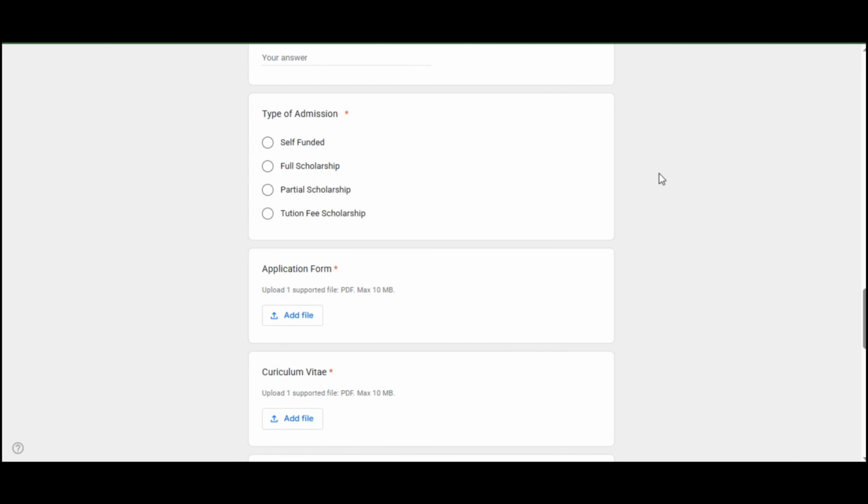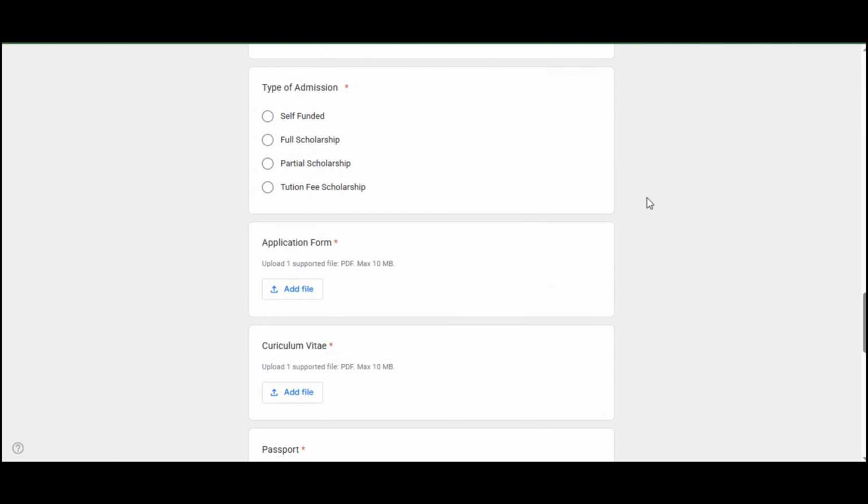Type of admission, which type of admission you are applying for. As in the previous video we have talked about, there are three different types of scholarship. If you are going self-funded, there is no scholarship. Fully funded, then partially funded, and then tuition fee waiver scholarship. So you can apply to any of the scholarships. It depends upon your GPA and all those things, as we have mentioned in the previous video.